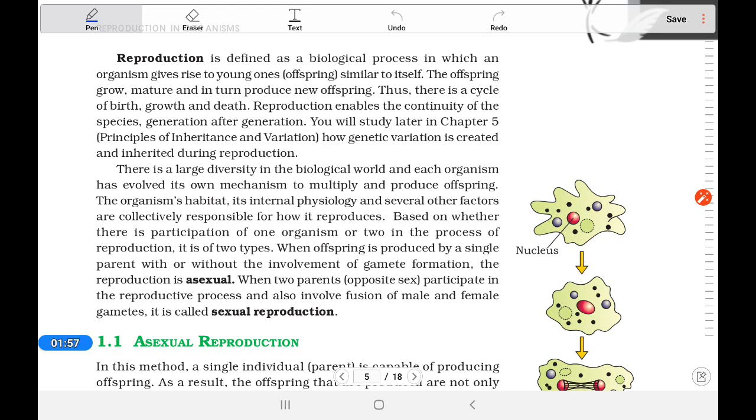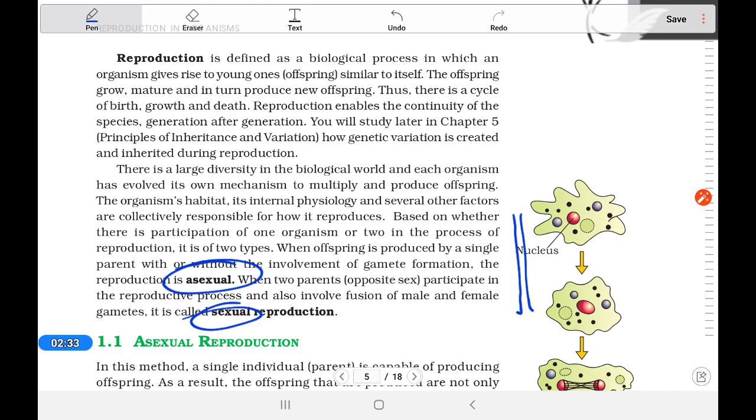Now, the definition of reproduction. I think everybody knows that reproduction is one of the fundamental properties of living organisms that results in the formation of a new individual of the same kind, though usually some slight genetic, structural and physiological variation is there. You know that reproduction is broadly divided into asexual and sexual reproduction. And in lower classes you have learned that.